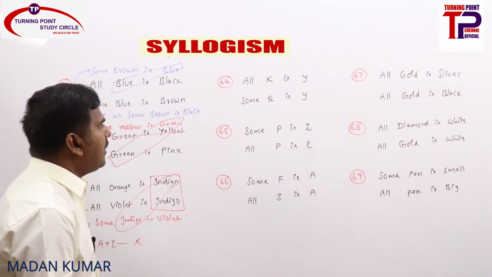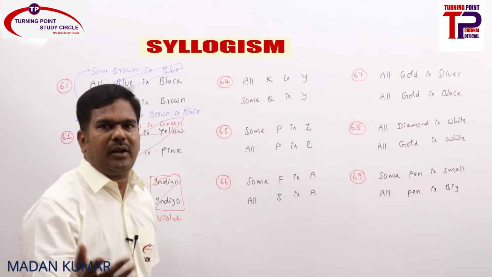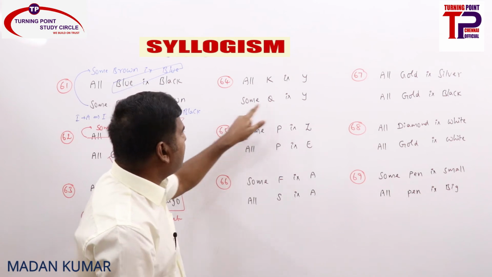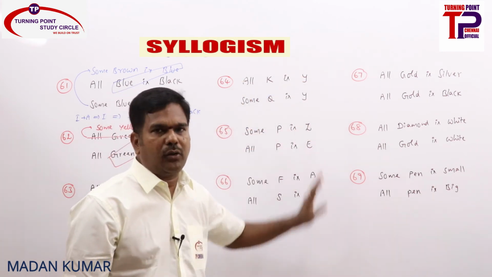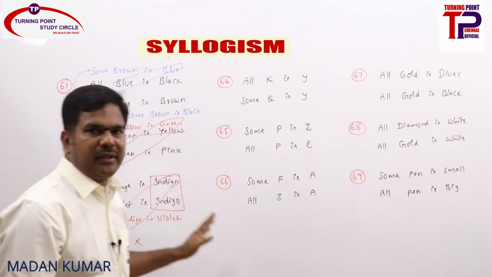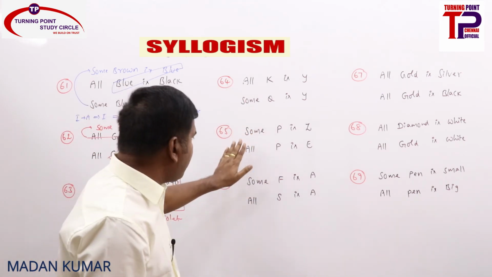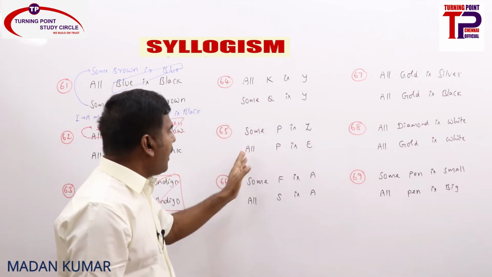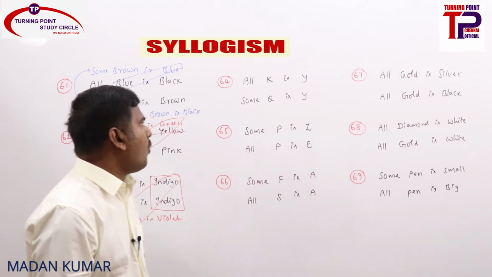Now see this one. All K is Y, some Q is Y. Both have the common term as predicate, so you will never get a conclusion. Why? Because some Q is Y can be converted as some Y is Q, and A plus I gives no conclusion. Same as here, A plus I gives no conclusion. So this one is ruled out. Come here: some P is Z and all P is Y.